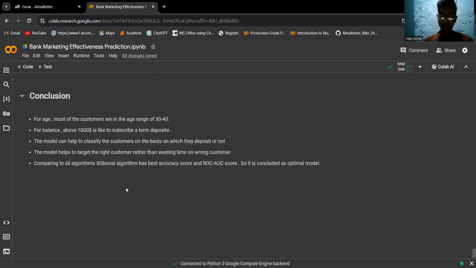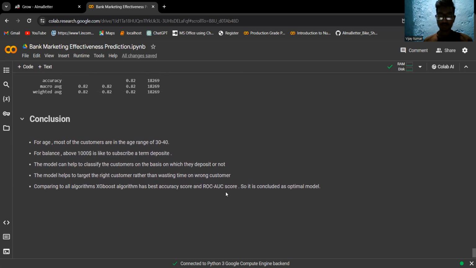The model helps to target the right customers rather than wasting time on the wrong ones. Compared to all algorithms, the XGBoost algorithm has the best accuracy score and ROC AUC score. So we can conclude it is the optimal model for this project.